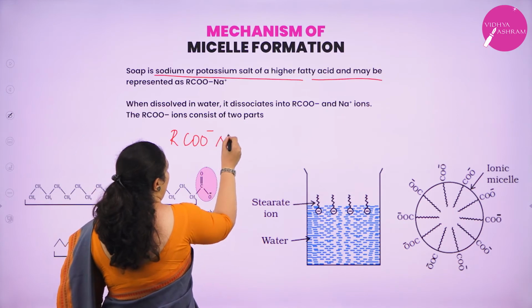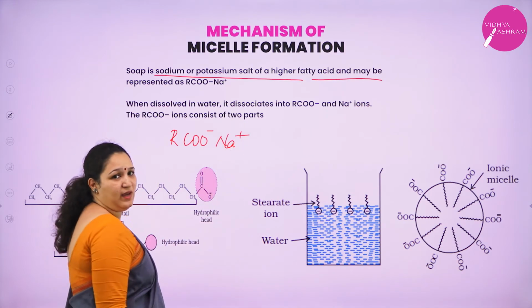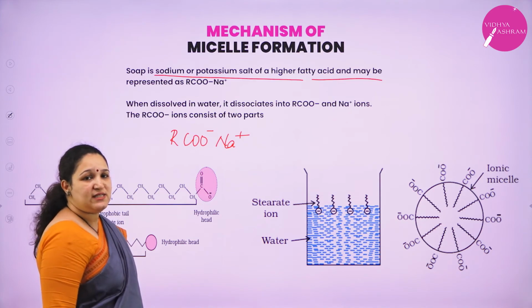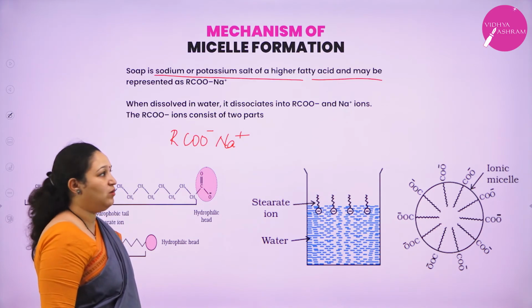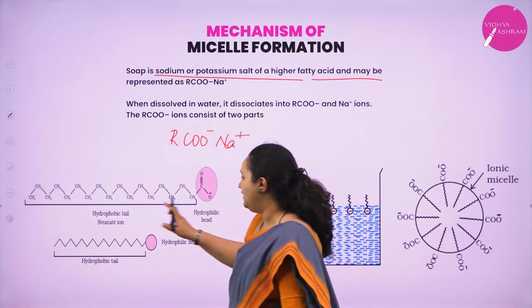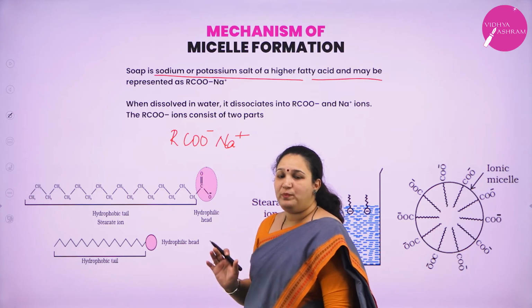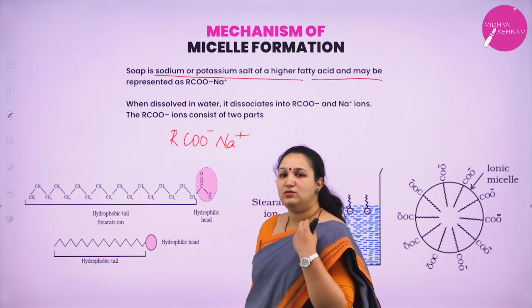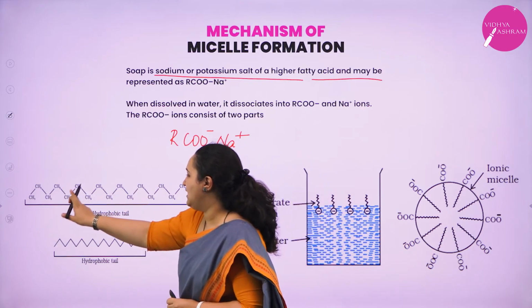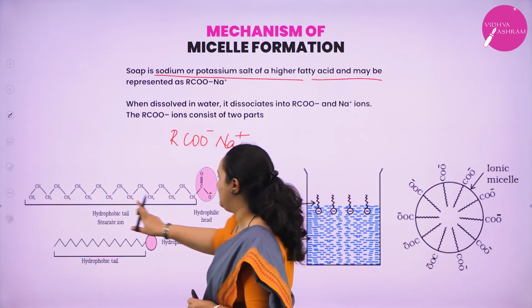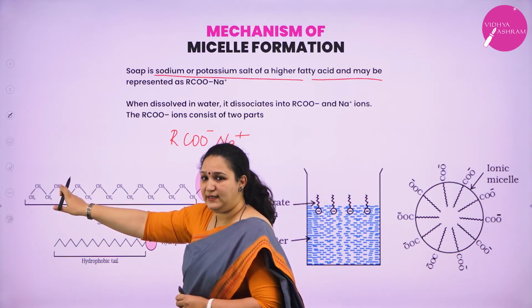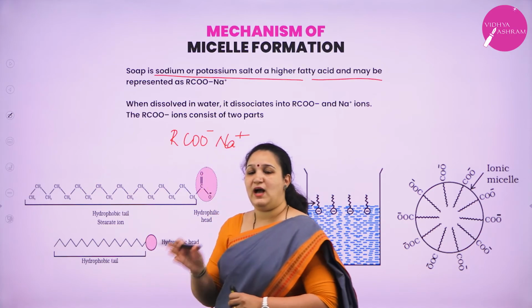RCOO minus Na plus. For example, sodium stearate, where it is C17H35COONa. Here I have given an example, sodium stearate. In this soap particle, there are two parts. The tail, the stearate ion, this long hydrocarbon chain, we call it a tail. That is hydrophobic.